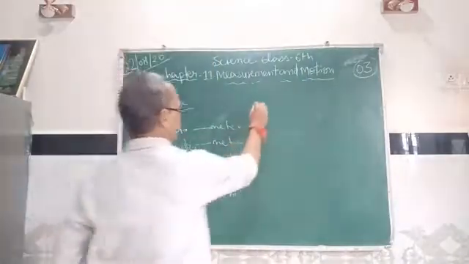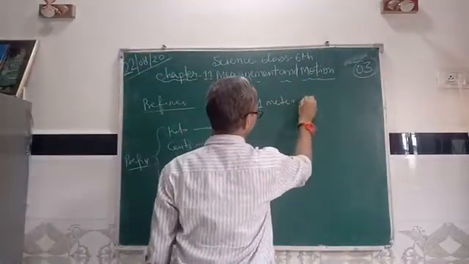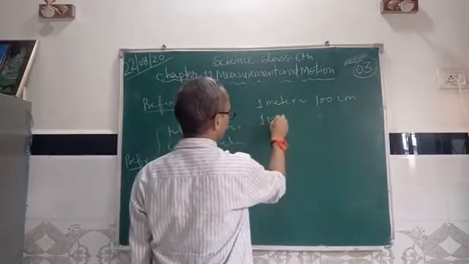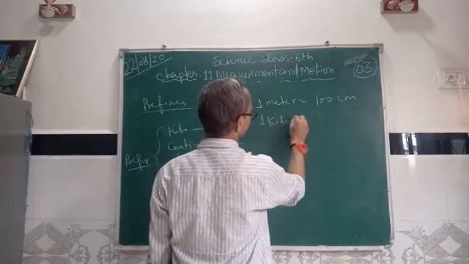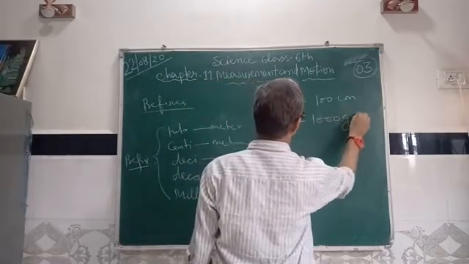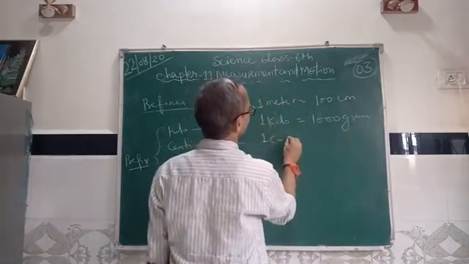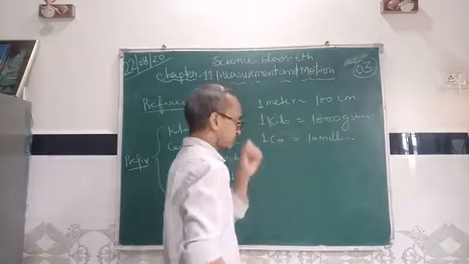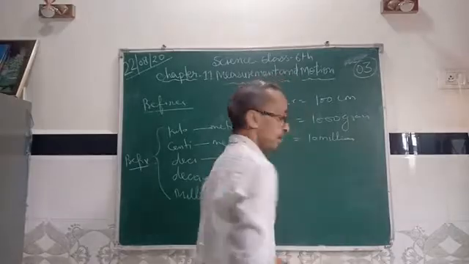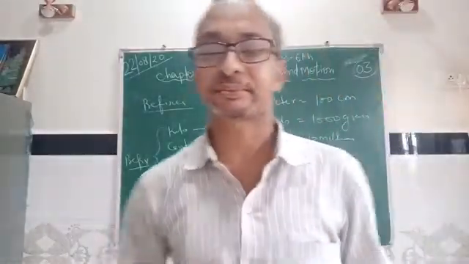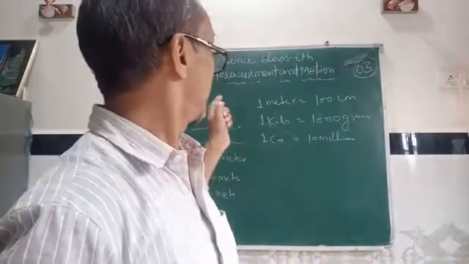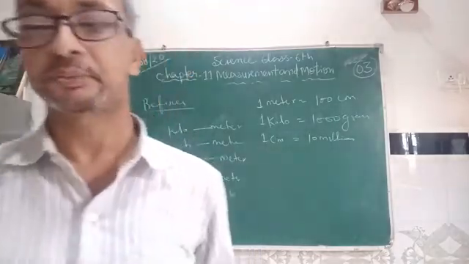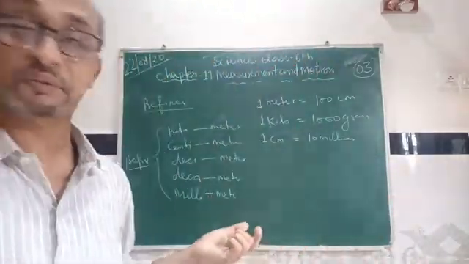1 meter equal to 100 centimeter. 1 kilo equal to 1000 gram. 1 centimeter equal to 10 millimeter. These are examples of the prefix. Okay, after prefix, next we will take up the next topic, measurement of length. Okay, thank you.